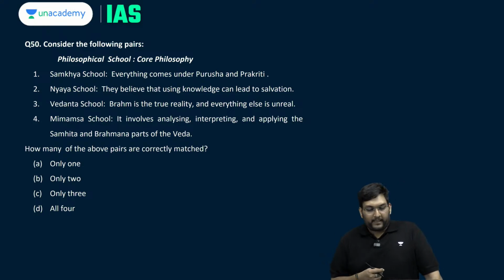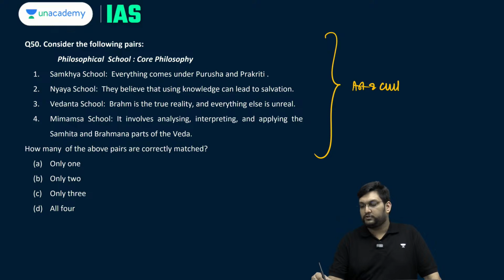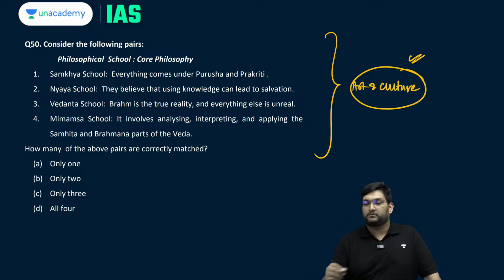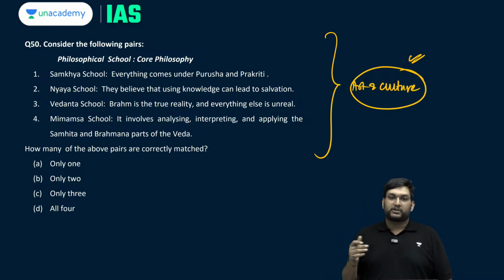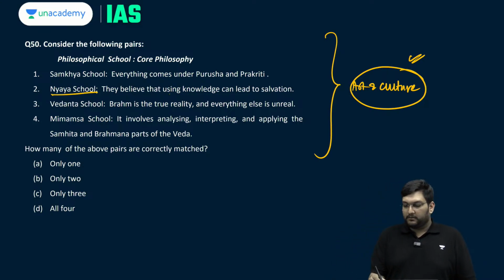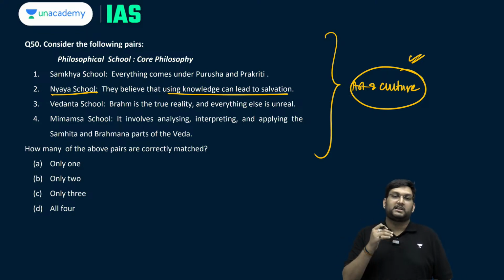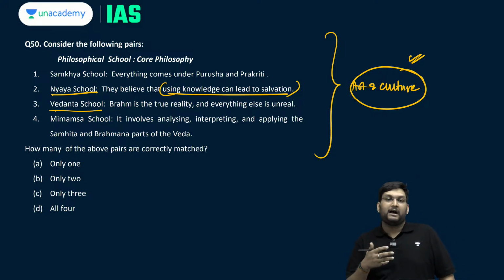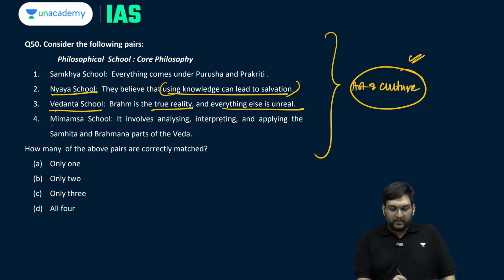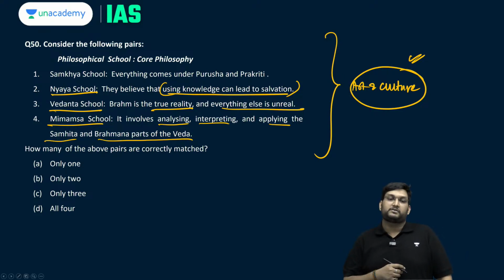Question number 50. Schools of philosophy, an important portion of art and culture. You have to do this, and these are very realistic types of questions out of this area. Sankhya school, everything comes under Purusha and Prakriti. Nyaya, it is believed that only knowledge can lead to salvation. Using knowledge you can basically get salvation. Vedanta, Brahma or Brahman is the true reality, everything else is unreal. Mimamsa, it involves analyzing, interpreting, applying Samhita and Brahmana parts of the Vedas.